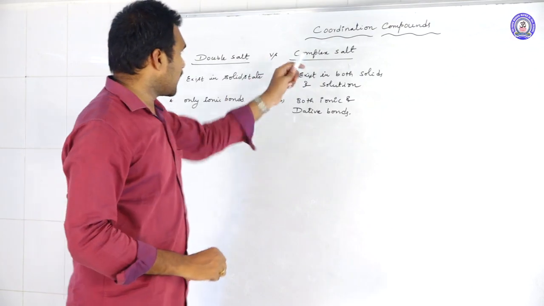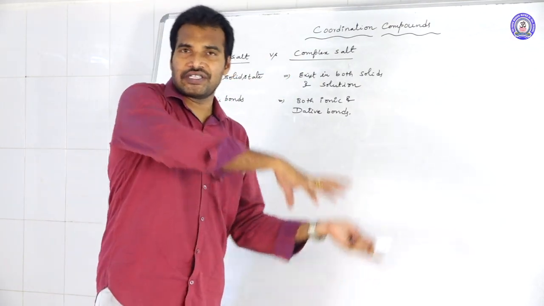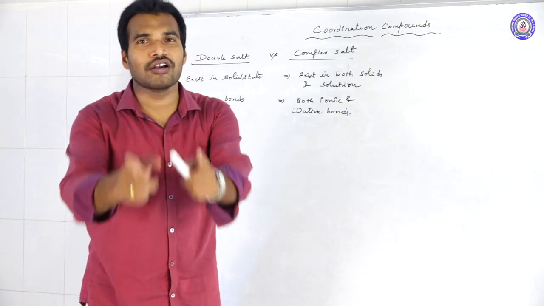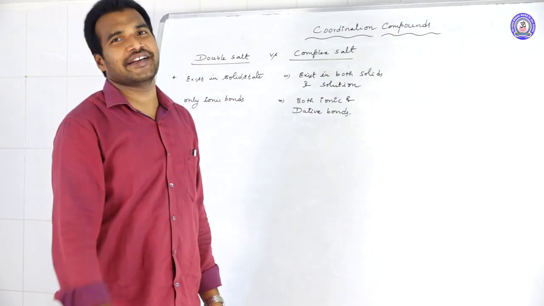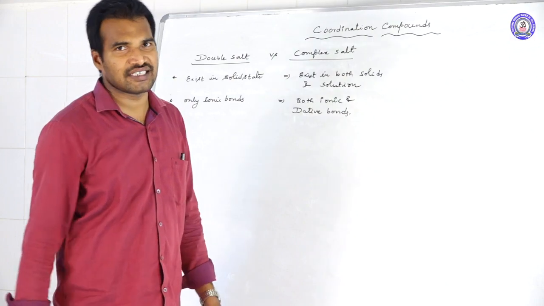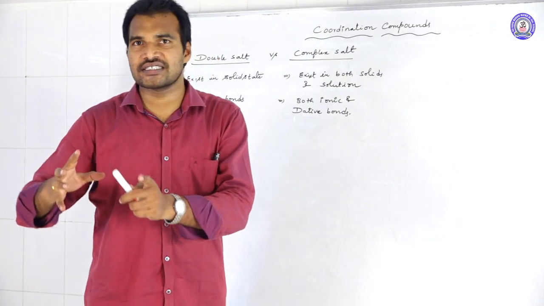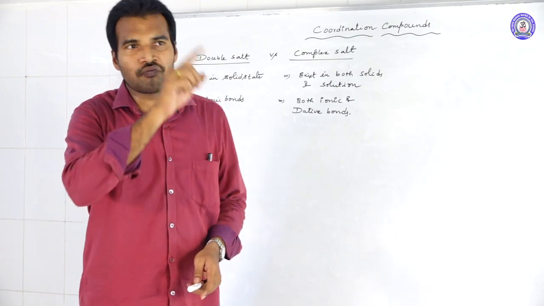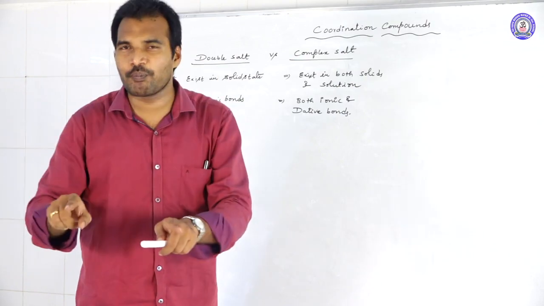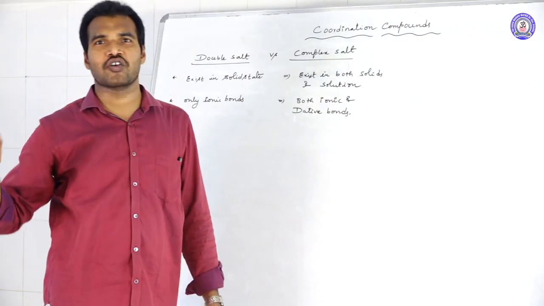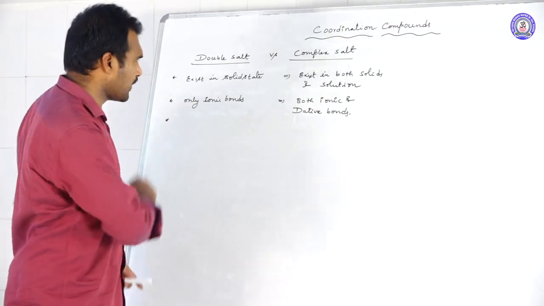But in the case of complex salts, if you dissolve them in solution, they do not lose their complete identity. For example, potassium hexacyanoferrate, K4[Fe(CN)6], on dissolution in water will give 4 K+ ions, and the complex ion remains intact. It is not completely losing its identity. That is the main difference.